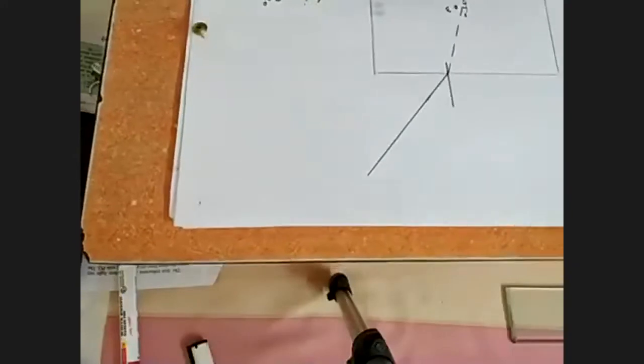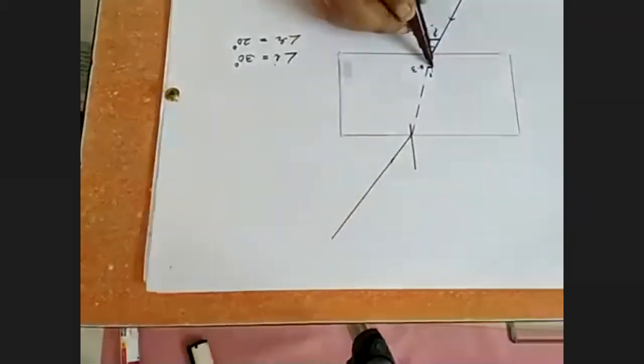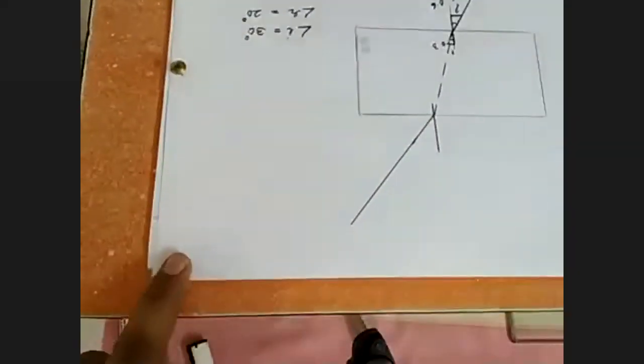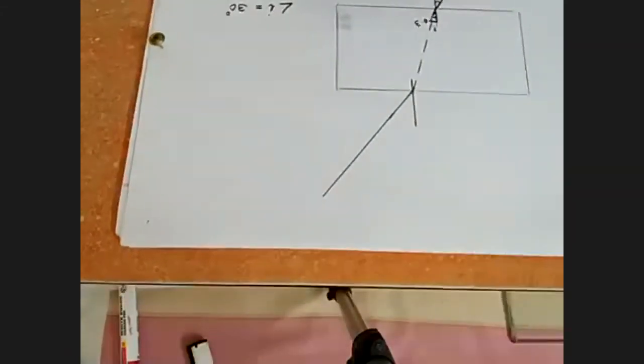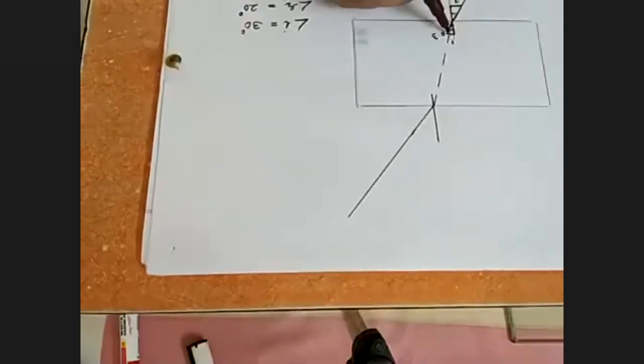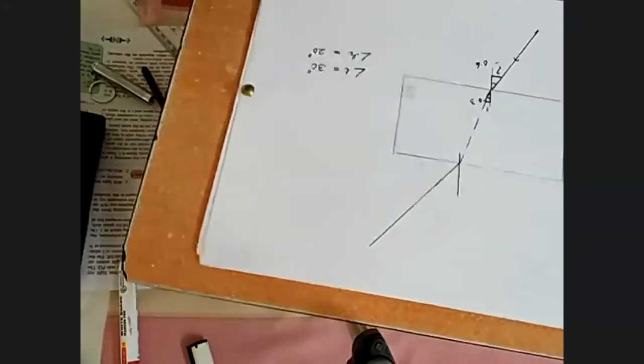It has formed a triangle here, and another triangle here. Two triangles are formed. One triangle is outside with the incident ray, and another triangle is formed inside with the refracted ray.